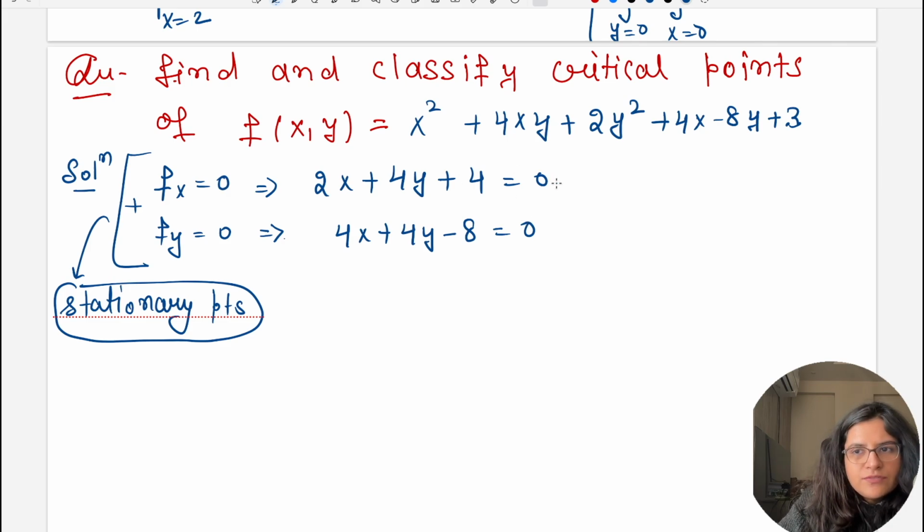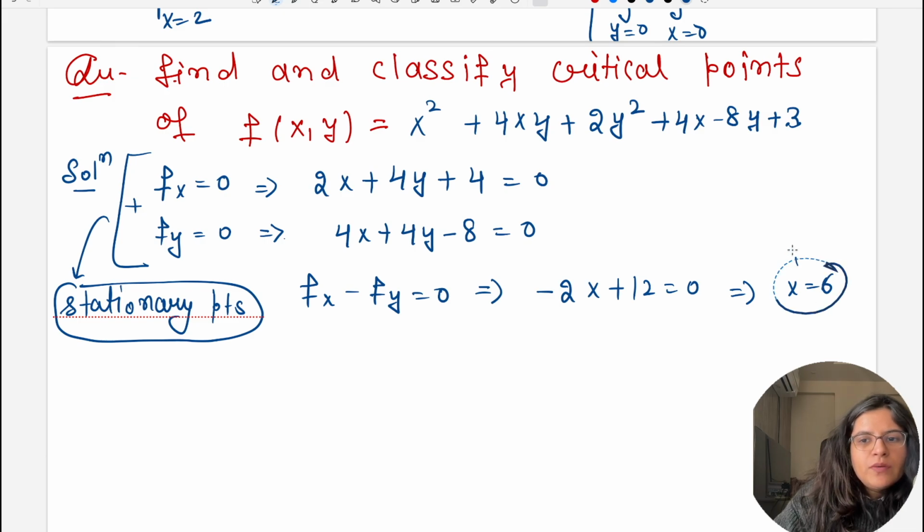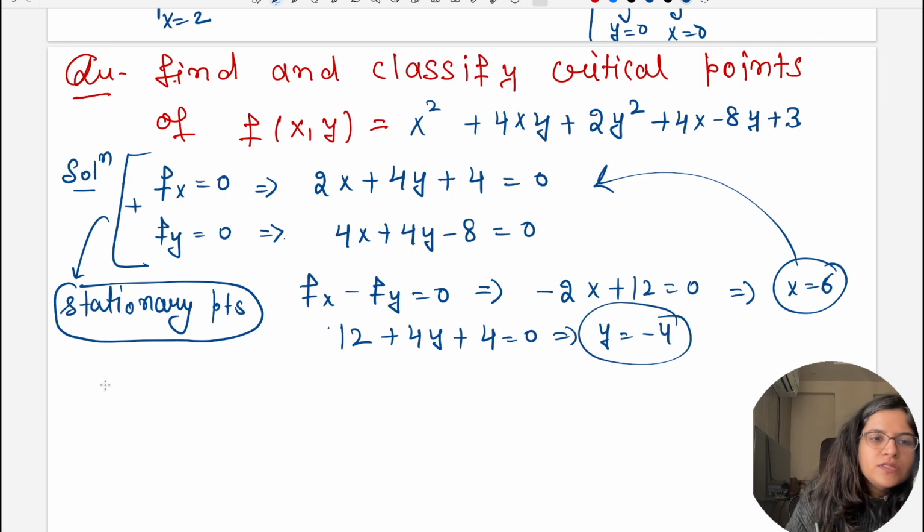This cannot be simplified further, right? So I'll do one thing, fx minus fy is equal to 0 कर देते हैं. So I'll get minus 2x plus 12 is equal to 0. So from here I'll get x is equal to 6. इसको किसी भी इक्वेशन में पुट कर दो, you will get y. So first इक्वेशन में मैं पुट कर देती हूँ 12 plus 4y plus 4 is equal to 0. So I'll get y is equal to minus 4 here. So my stationary point is 6 comma minus 4.